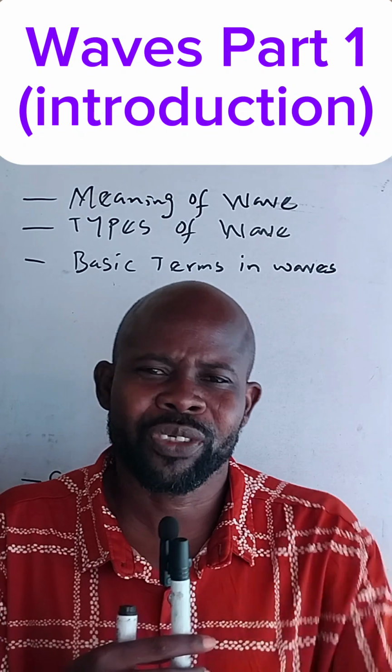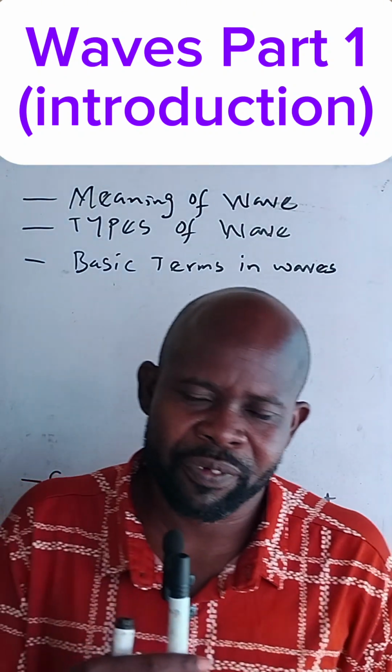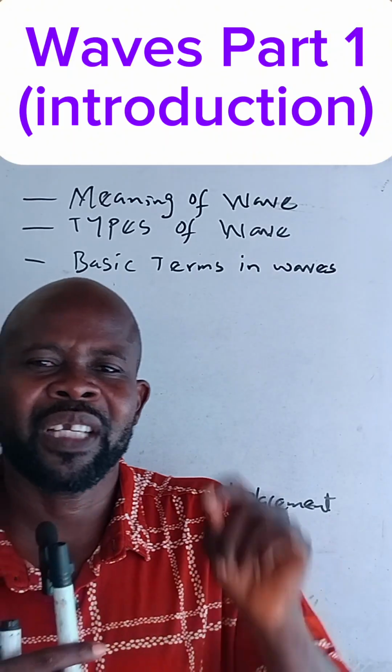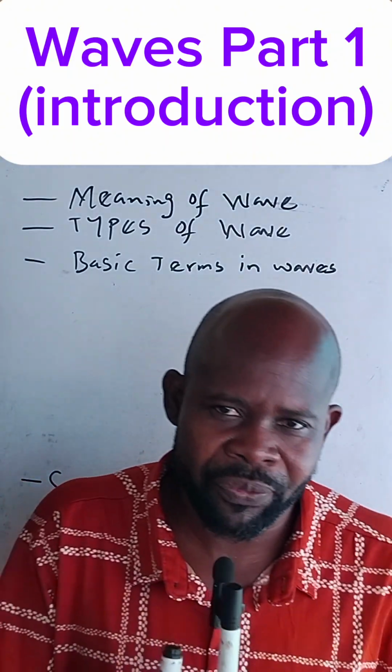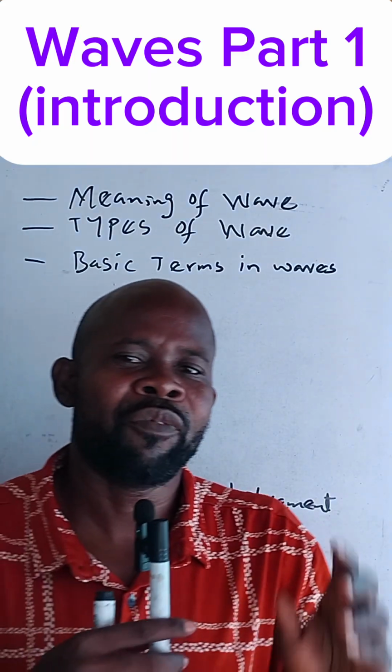We have two major types of waves. Number one, we have the mechanical wave. Number two, we have the electromagnetic waves. These are the two major types of wave that are available to us.